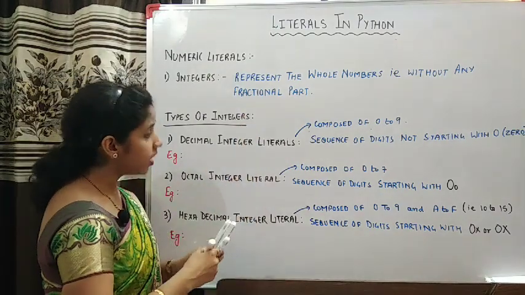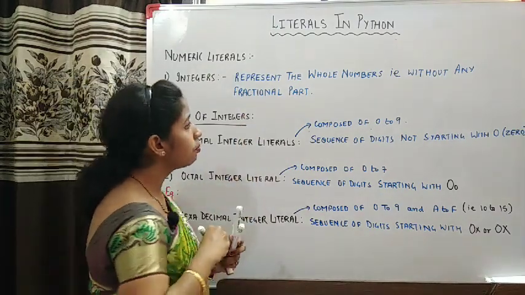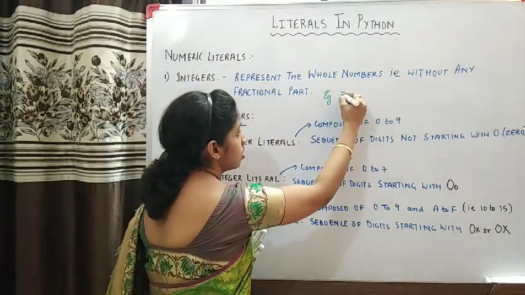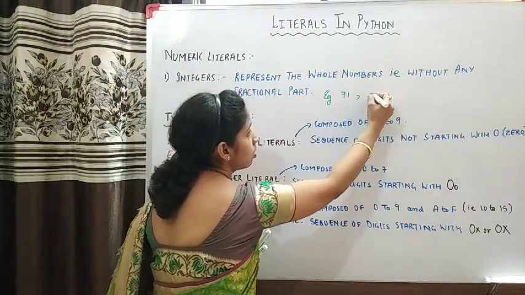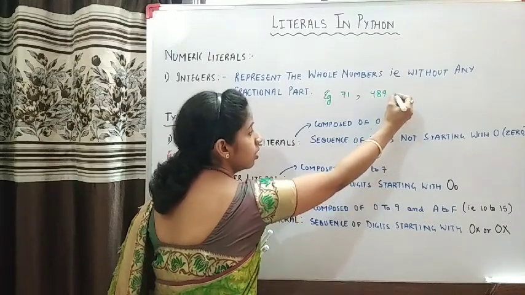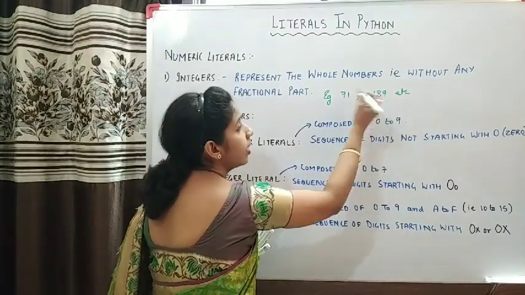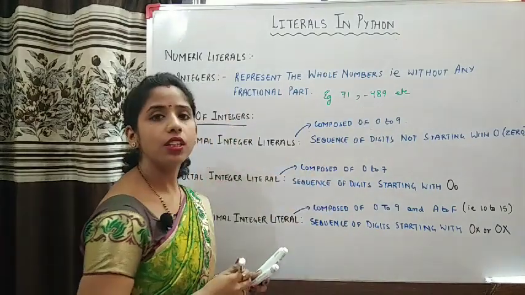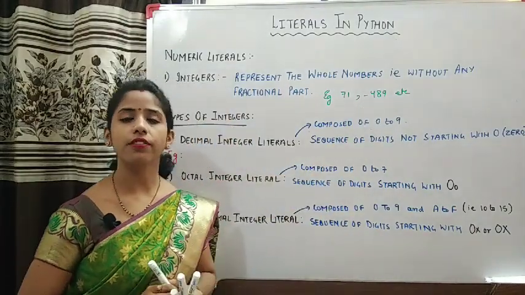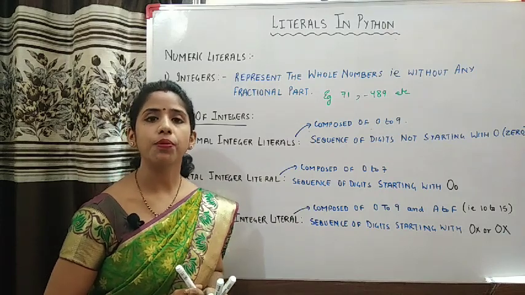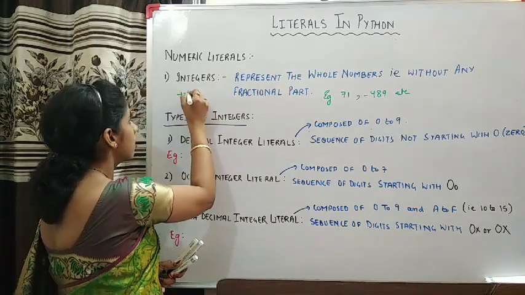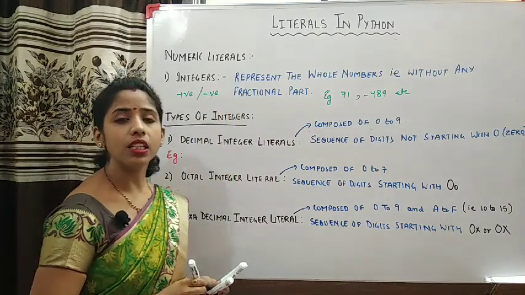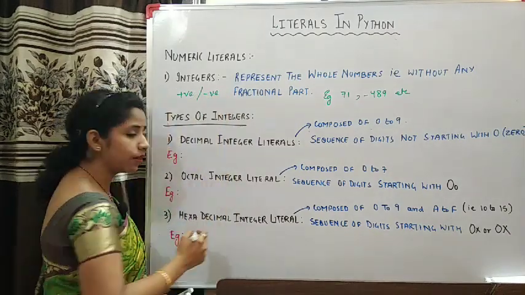For example, any number which does not have a decimal point, like 71 or 489, and it can be positive as well as negative. See, I have made this one negative. So integers are whole numbers without any fractional part, and these can be positive as well as negative. Now these integers are of three types.